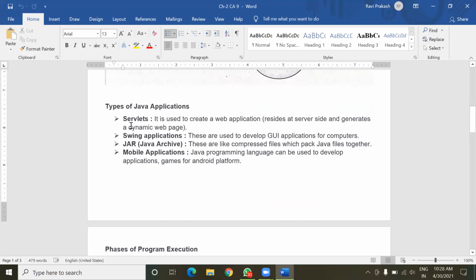Now the next topic, types of Java applications. The first type is servlets. Java servlets are used to create web applications. So what is a web application? A web application is a simple application software, but those software are present on servers.